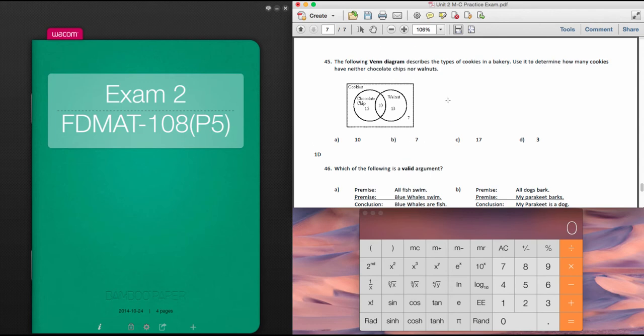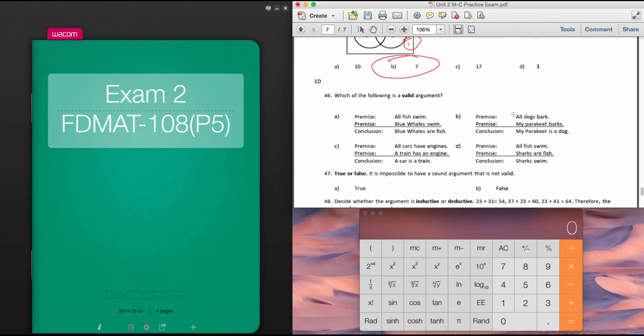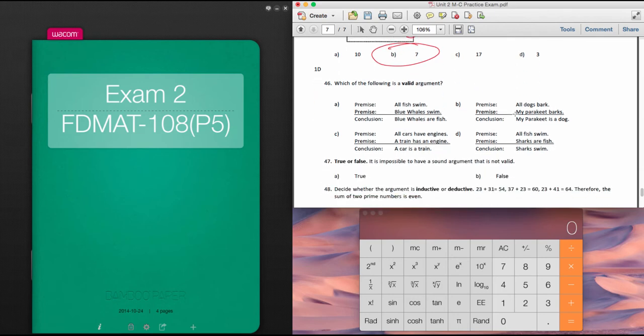The following Venn diagram describes the type of cookies in a bakery. Use it to determine how many cookies have neither chocolate chips nor walnuts. Well, in this case it's pretty easy, because if it contains neither of them, then it's the one that's neither circled. So it's that one way out here. So that 7 is going to be my answer for those that are not chocolate chip and not walnuts.